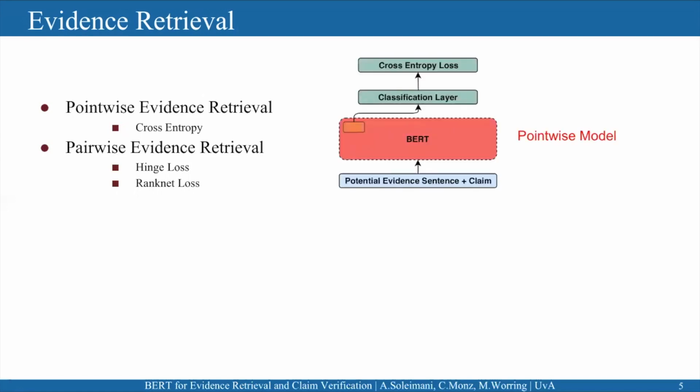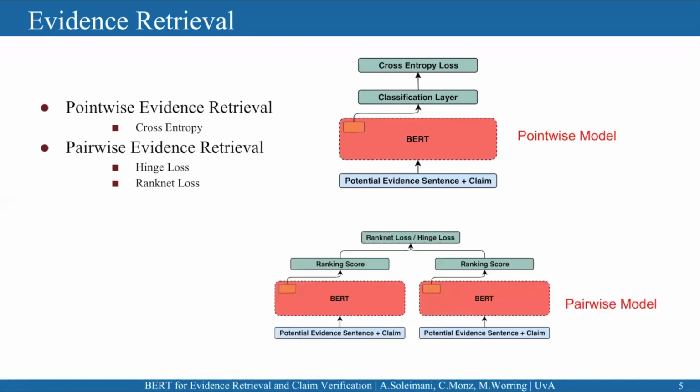For the first one, we use regular cross entropy, and hinge loss and RankNet loss are compared for the second approach. You see the pointwise model here. We have a potential evidence sentence and a claim, and then the BERT model is trained with a cross entropy loss on top. And this is the pairwise model. We have a pair of samples, positive and negative, and two BERT models with shared parameters, and we use RankNet or hinge loss on top.